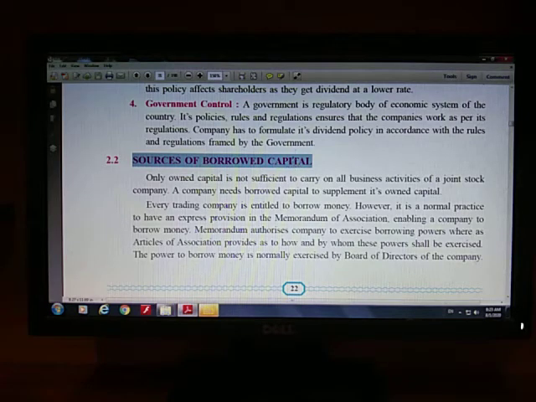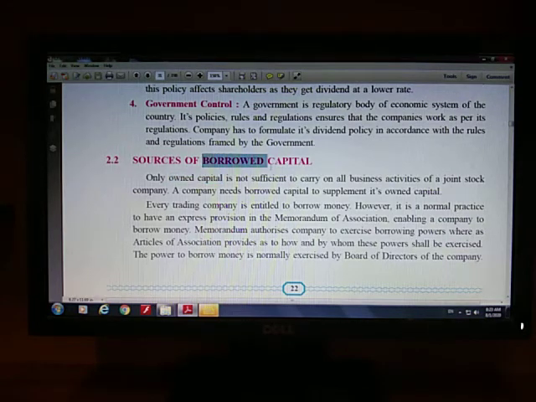If you remember, there are two sources of capital, that is owned capital and owed capital, right? When owned capital, O-W-N-E-D, is not sufficient to run the business, then a joint stock company may borrow some amount from outsiders, that is borrowed capital.